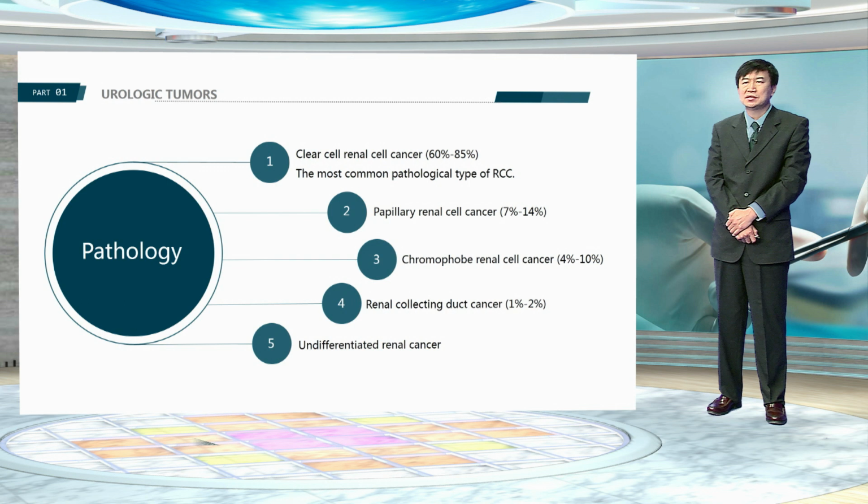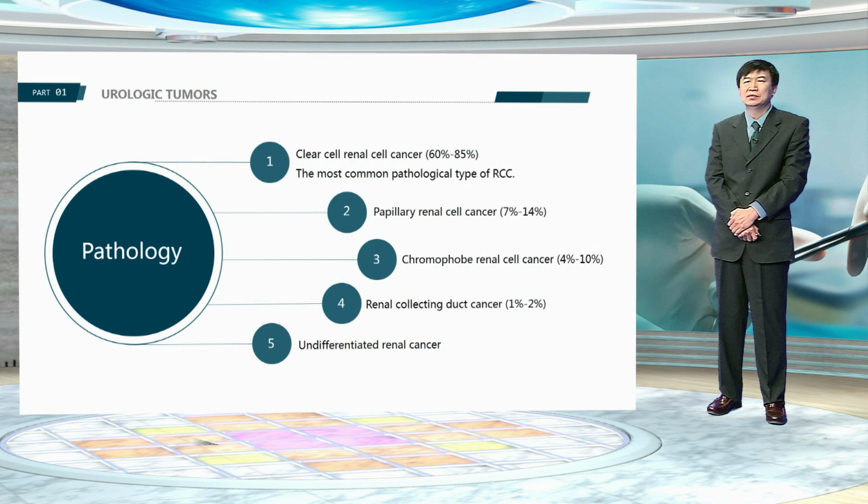Unlike upper tract transitional cell carcinomas, most renal cell carcinomas are not grossly infiltrative, with the notable exception of collecting duct renal cell carcinoma and some sarcomatoid variants. All renal cell carcinomas are adenocarcinoma, derived from renal tubular epithelial cells. There are several histological subtypes.